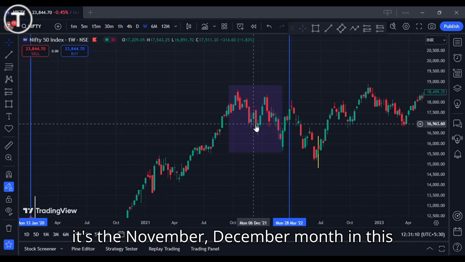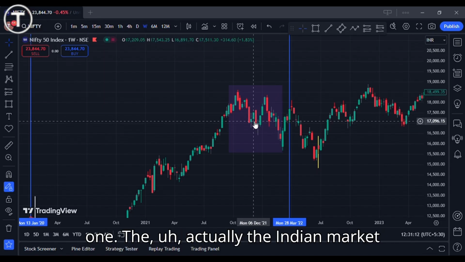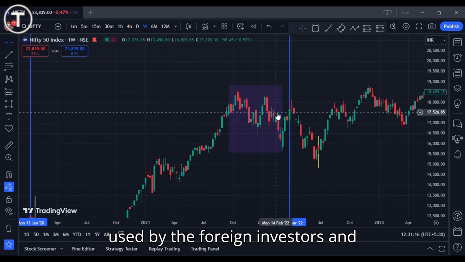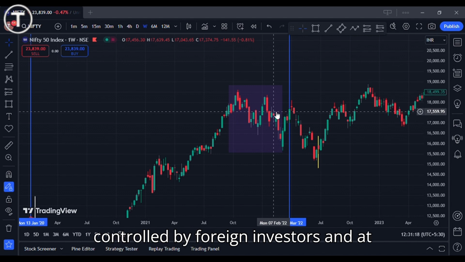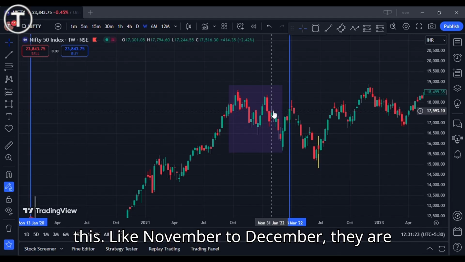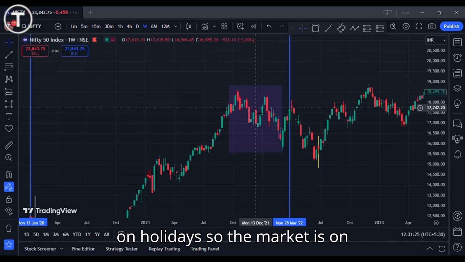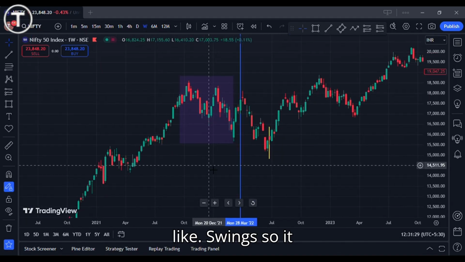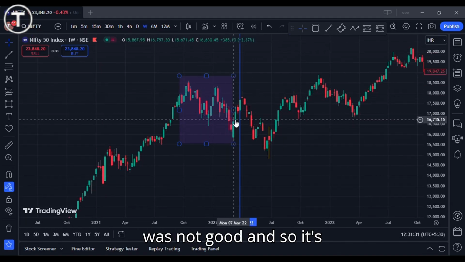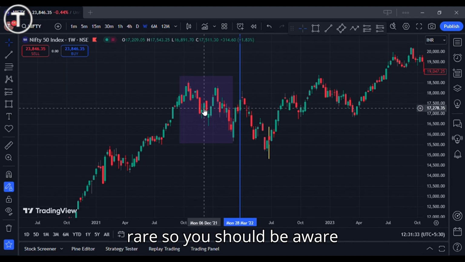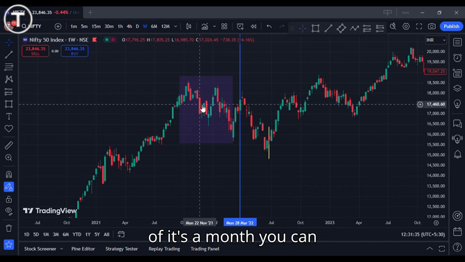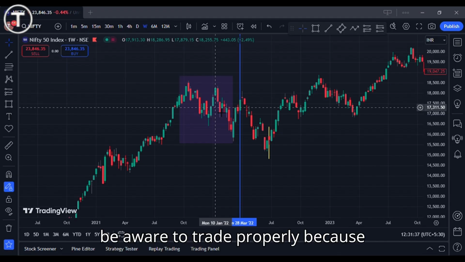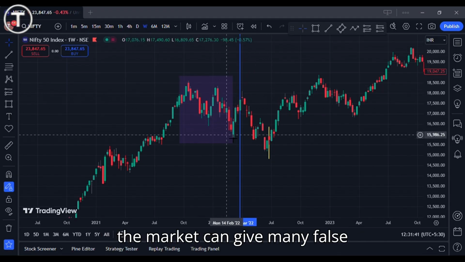In this one, the Indian market is mostly used and controlled by foreign investors, and at this period, November to December, they are on holidays, so the market is on swings, so it was not good. So you should be aware of this month and trade carefully, because the market can give many false breakouts.